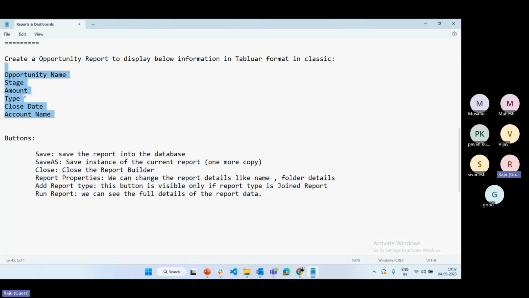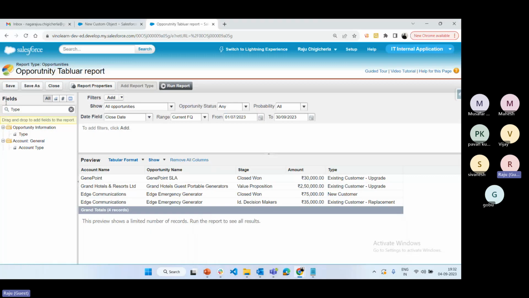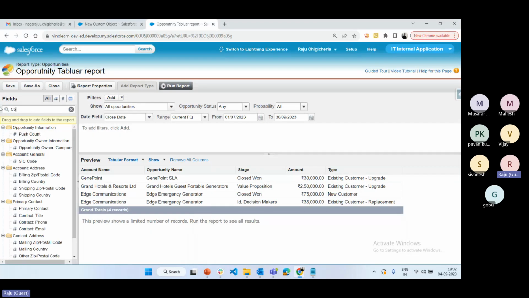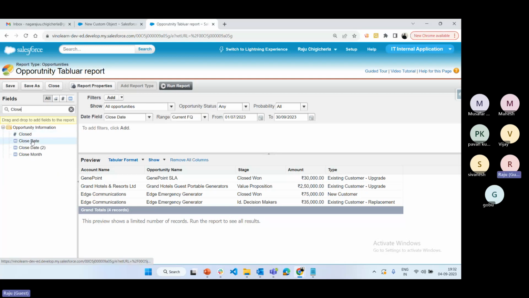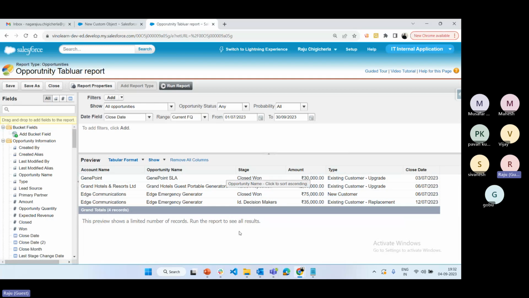And another field, close date. Select the close date, that's it. So opportunity name, stage name, amount, type, close date. See, all the fields are added. Only these fields are required for the user. The remaining fields are not required.